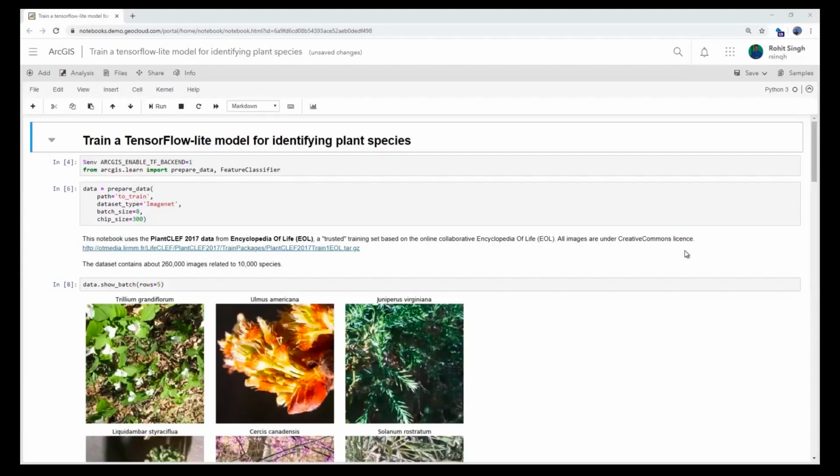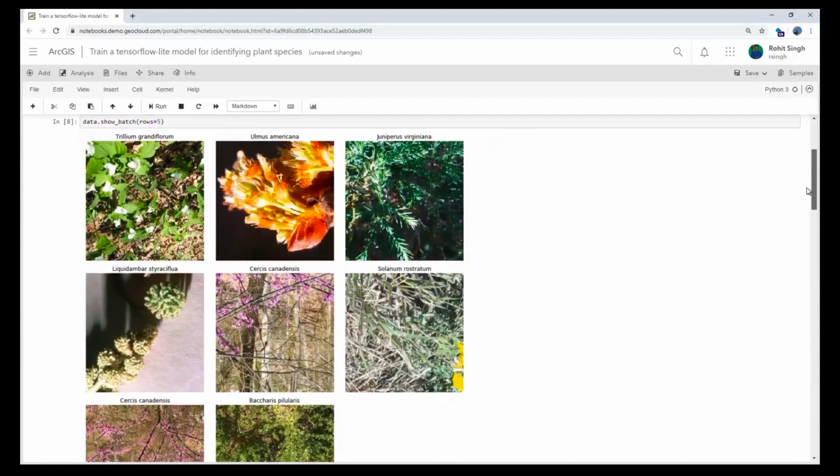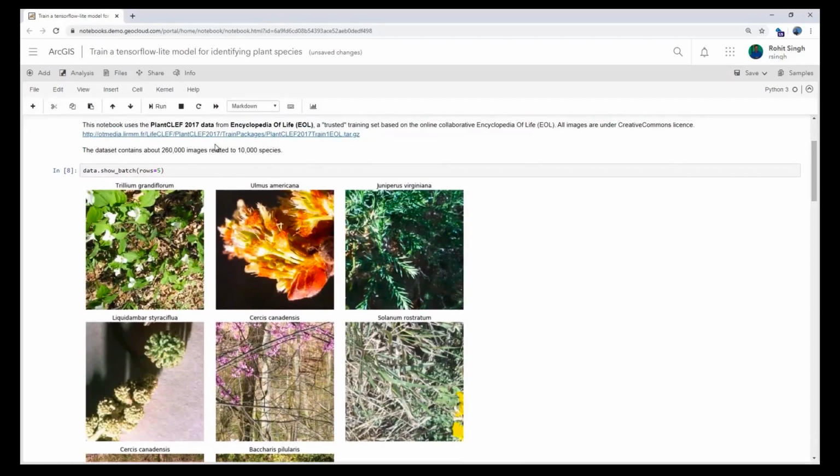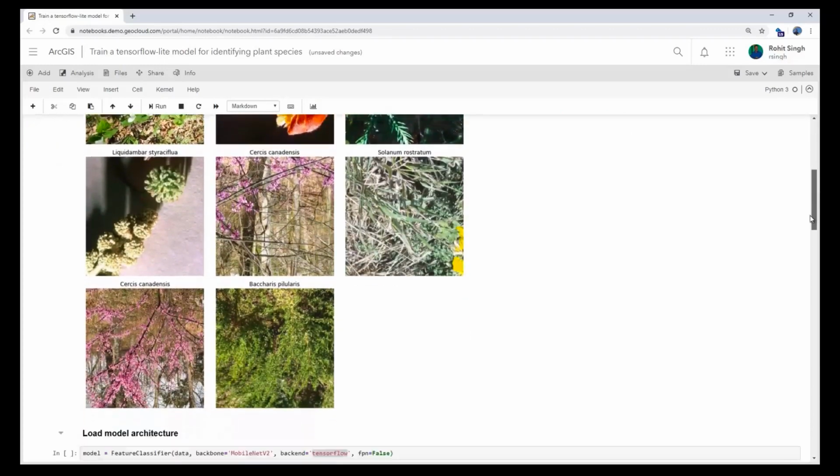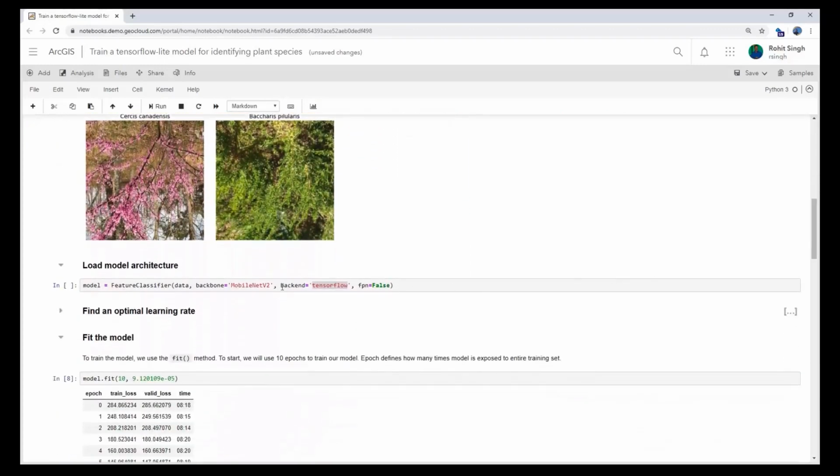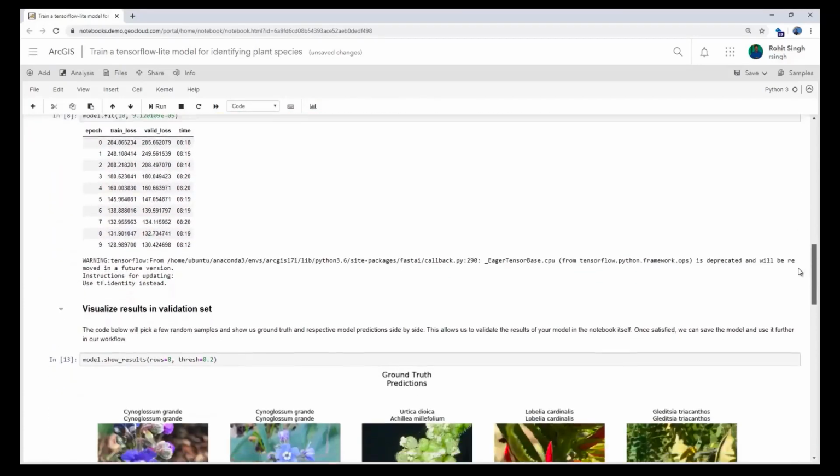The notebook here uses the Learn module of ArcGIS API for Python to easily train a deep learning model to identify plant species from pictures of their leaves or flowers. Here we use an openly available dataset containing 260,000 images across 10,000 species. Here we are creating a plant classification model and we specify the backend to be TensorFlow. We then use the fit function to train the model.